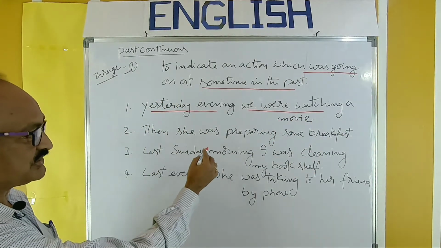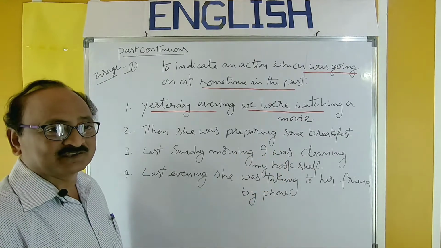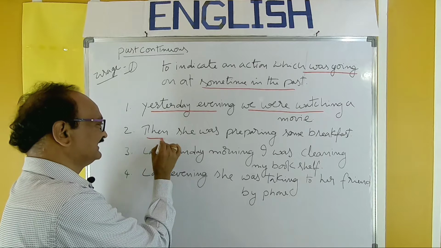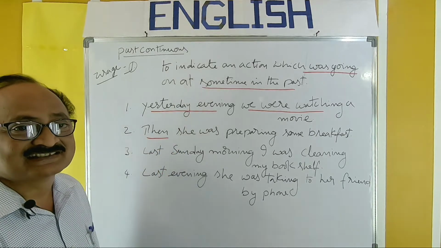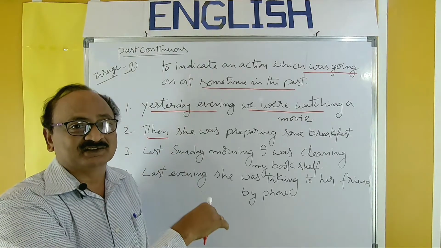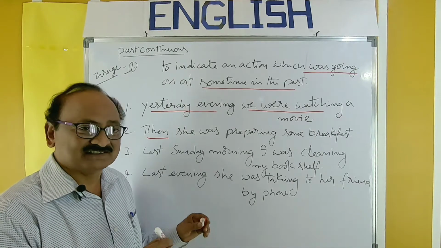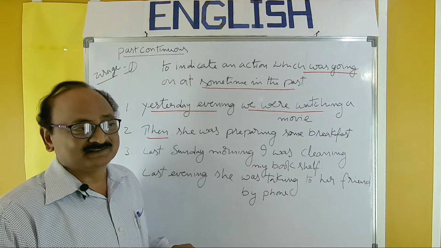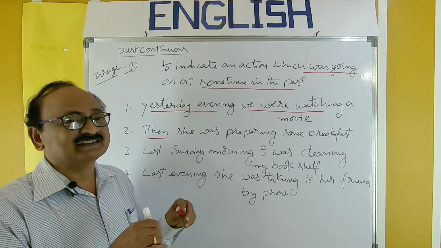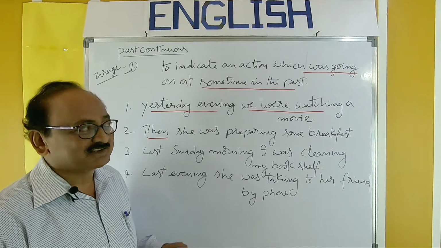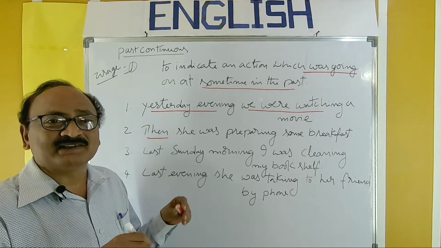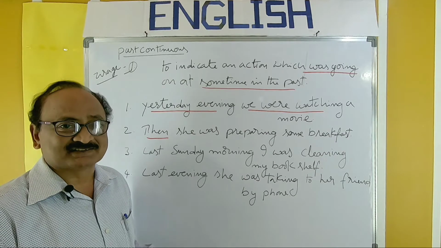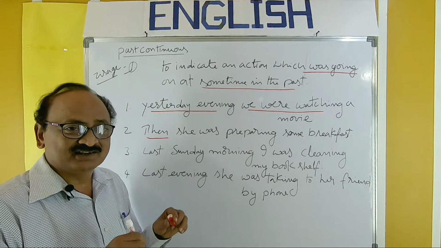Then she was preparing some breakfast. When? This sort of sentence can be understood only from the context. Sometimes in this tense, we may not mention the exact point of time, but it can be understood in the context only. So, mentioning of time may not be that essential if the sentence is understood in the context.